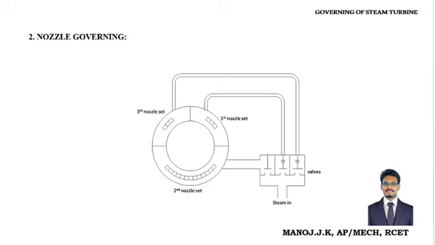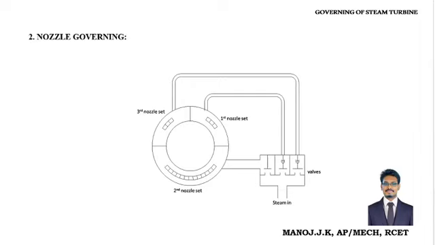These three sets of nozzles are connected with valves in the steam tank. So listen, the first nozzle set is connected with the steam line, the second nozzle set is also connected to the steam line, and the third nozzle set is also connected to the steam line, each with separate valves.